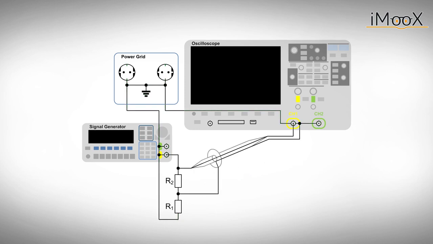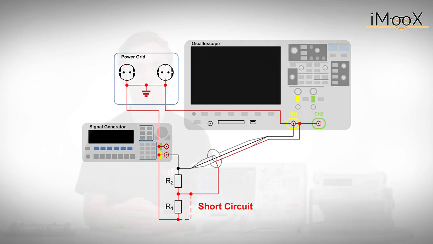However, when trying to measure the voltage over R2, the resistor R1 is shorted over the power grid. Consequently, there is no voltage drop over the resistor, as both nets are on ground potential, and therefore R1 will have no effect on the circuit. In other words, we have changed the behavior of our circuit with our measurement.